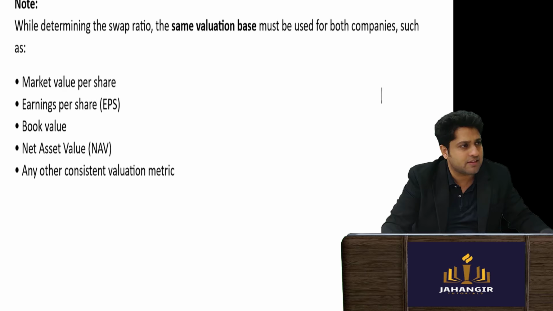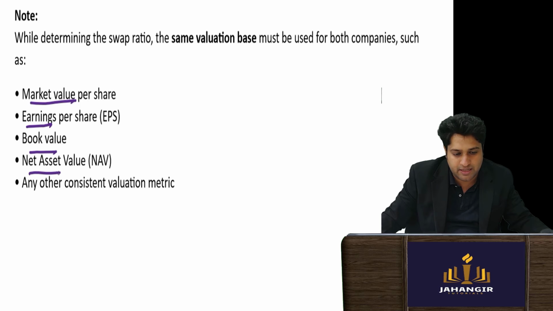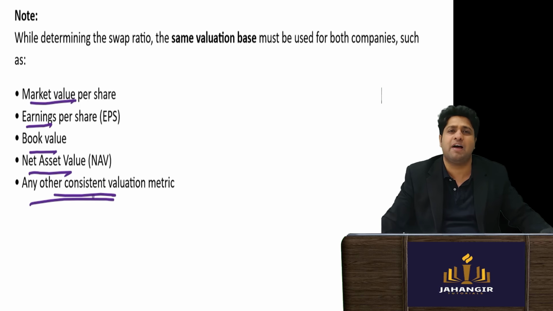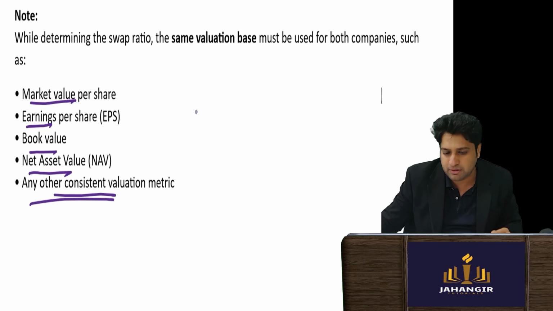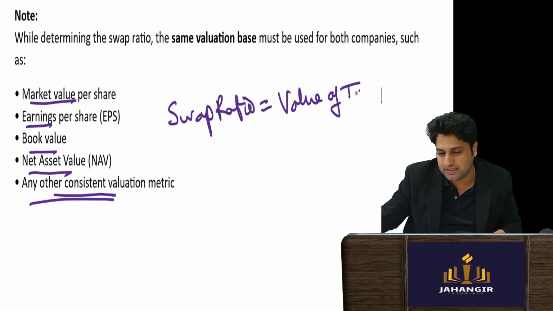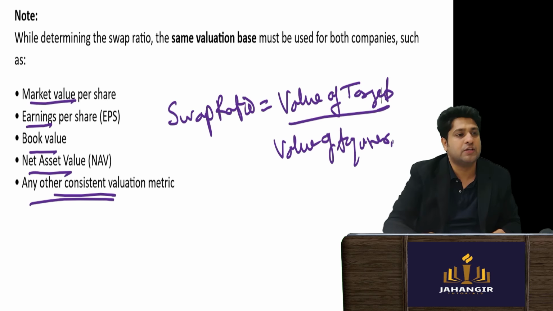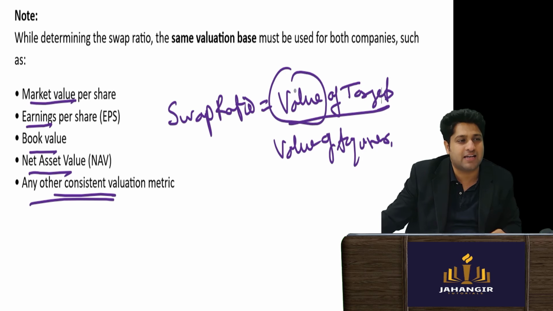Now, when we compare the value of the companies, you can calculate on the basis of market value, earnings, book value, net asset value, or any other valuation metric. Why? Because when we have to calculate the swap ratio, we have to calculate the value of the companies: the value of the target upon the value of the acquirer. This value can be calculated on the basis of market value, book value.